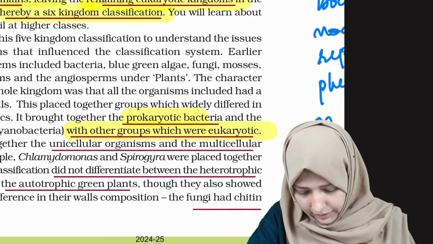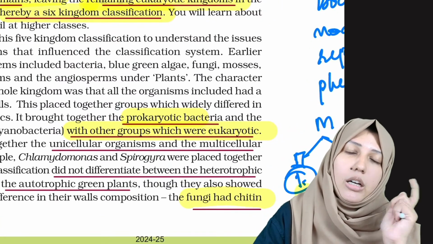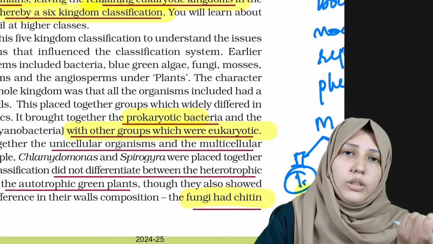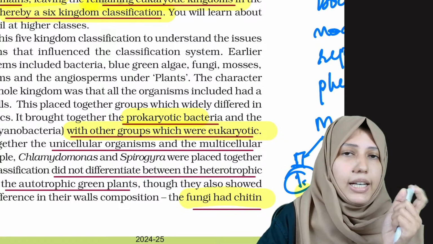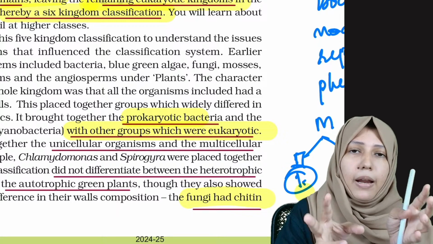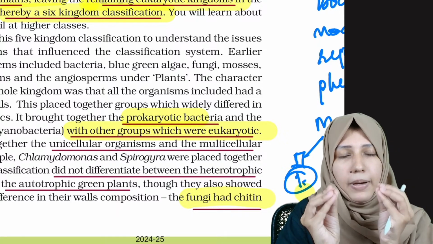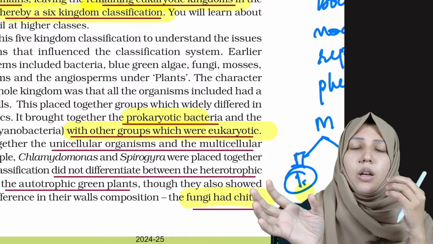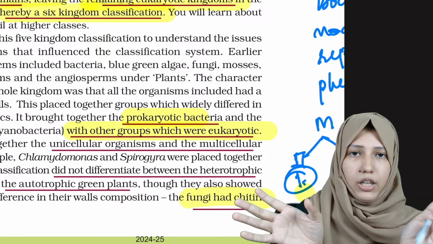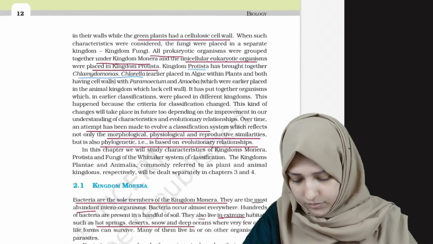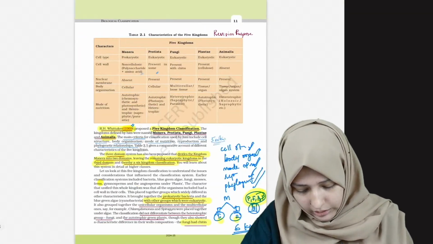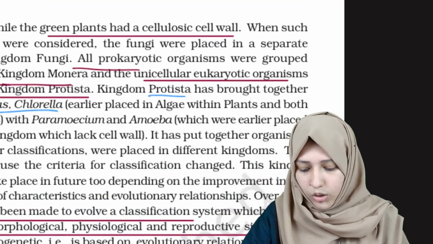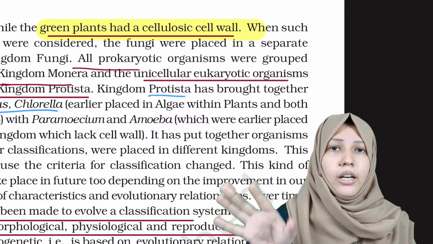Now, let us see, the fungi had chitin. The earlier classification had the problem that all the plants had a cellulosic cell wall and the fungi had chitin, so both the fungi and plants, which had different cell walls, were placed in the same group. But because of the R.H. Whittaker classification, they changed it into different groups. So you have to note, the fungi had chitin and the green plants had a cellulosic cell wall.